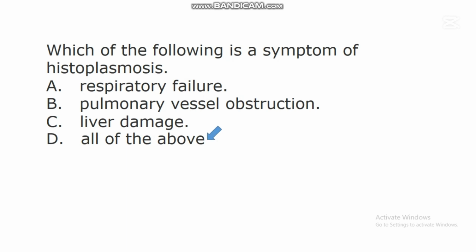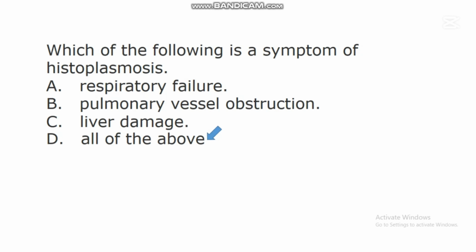Research has shown that when an individual is suffering from this disease called histoplasmosis, he or she will experience respiratory failure. This disease primarily affects the lung. So when the lung is affected by this disease, the lung will not be able to do its job very well.